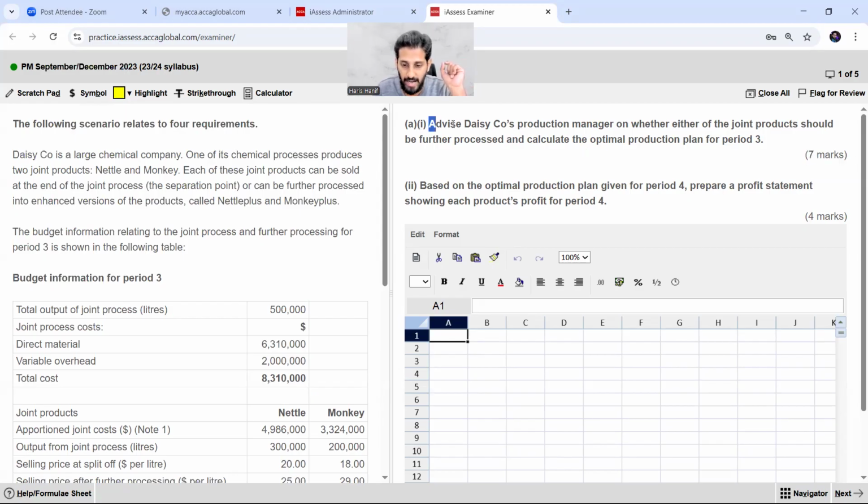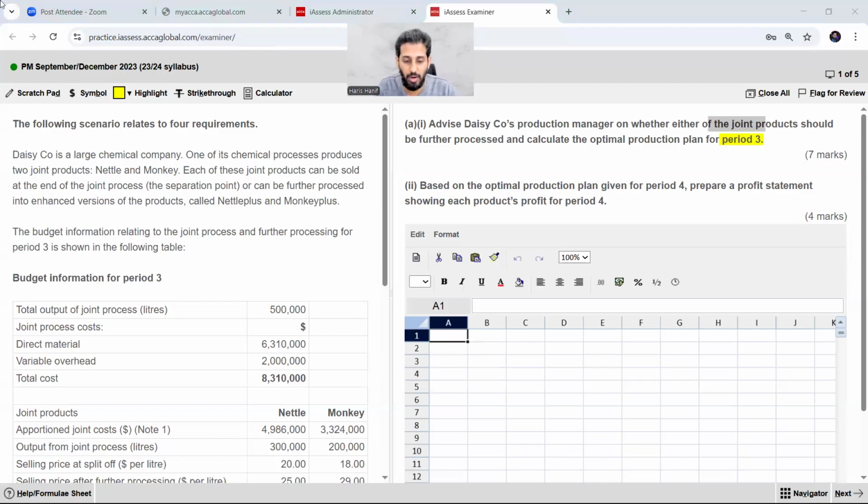Number 1, advise Desi Company's production manager on whether either of the joint products should be further processed and calculate the optimal production plan for period 3. That means either month 1, month 2, month 3, that is time period number 3, so we have to solve it for period number 3. Now let's move on. Whether either of the joint products should be further processed: the further processing decision.